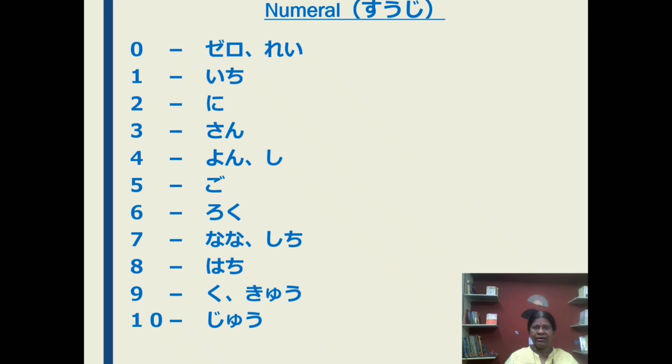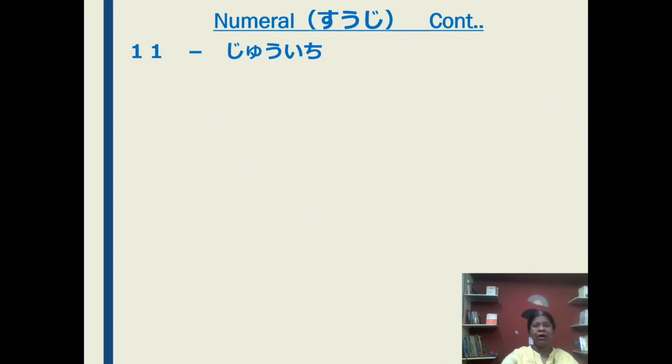Just take one reading: zero, ichi, ni, san, shi, go, roku, shichi, hachi, kyu, ju. Again: ichi, ni, san, yon, go, roku, shichi, hachi, kyu, ju. Now backwards: ju, kyu, hachi, shichi, roku, go, yon, san, ni, ichi.